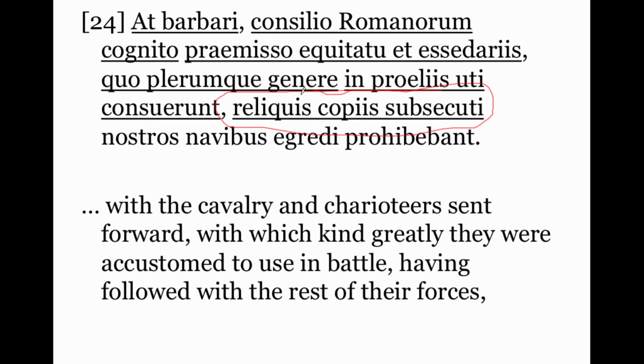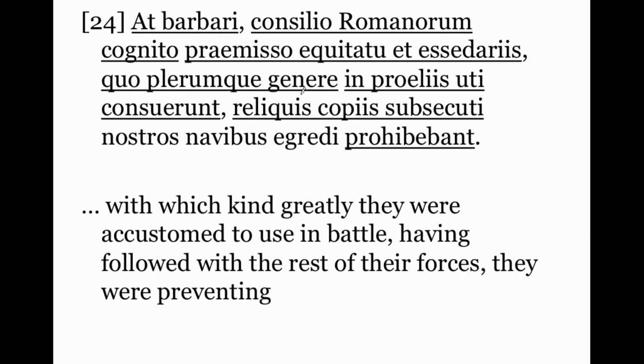Now finally, Caesar's going to tell us the actual sentence here. Here's what they were doing. Prohibebant. They were preventing. Okay, what were they preventing? Nostros. Now this is the accusative plural of the adjective that just means our something.